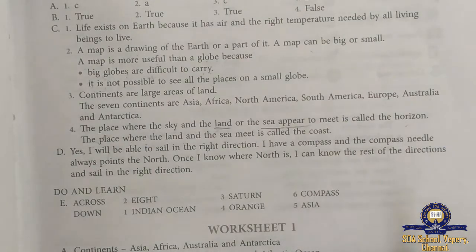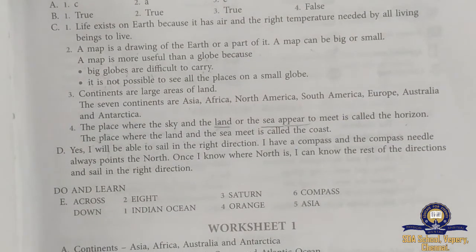Okay, children, just for homework, learn all the spellings for your midterm. Learn all the spellings and write them 5 times and learn them by heart. Don't commit any mistakes in the spellings, okay. If you commit mistakes in your exam, I will reduce half a mark. I have told you already. So learn all the spellings, okay.